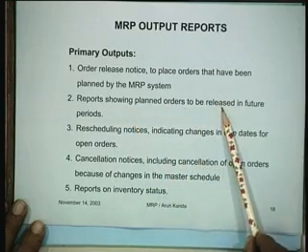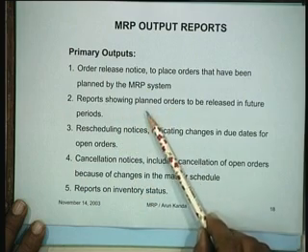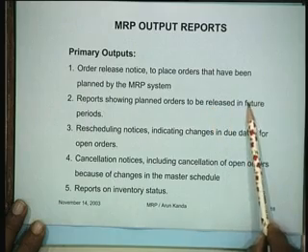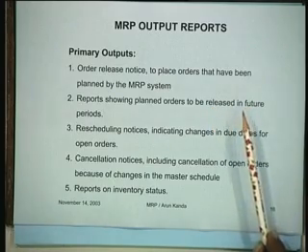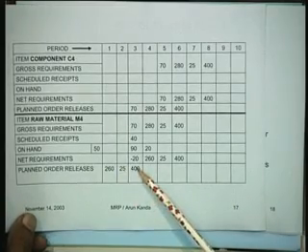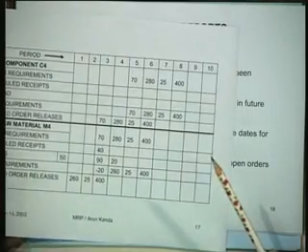Why is it called material requirements planning? You are determining the requirement of materials in different periods, like we showed you. That is what the idea is. And the reports showing planned orders to be released in future periods. This can also be done, because it is not only the orders that you have to place, but also planned orders that have to be released in the future periods. If for instance you are currently in period 1, it tells you that in future periods 2 and 3, you have to place orders for 25 and 400 of item M4.